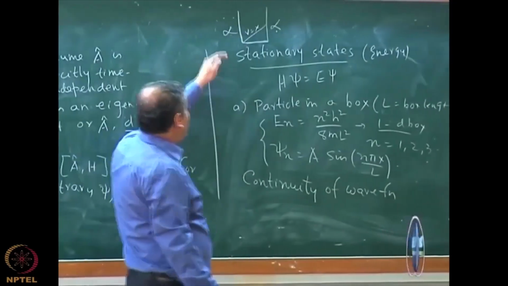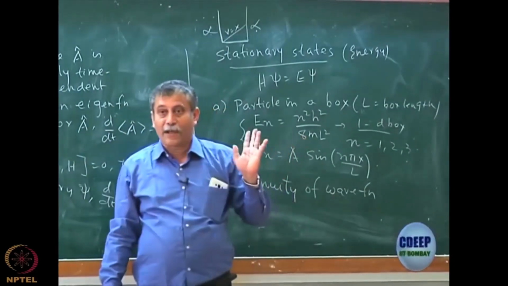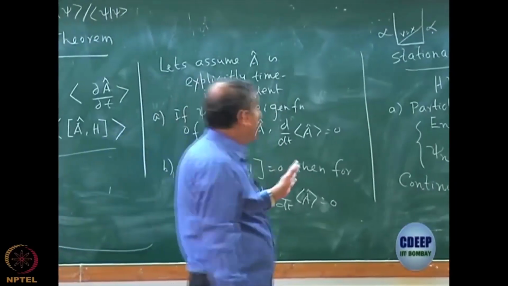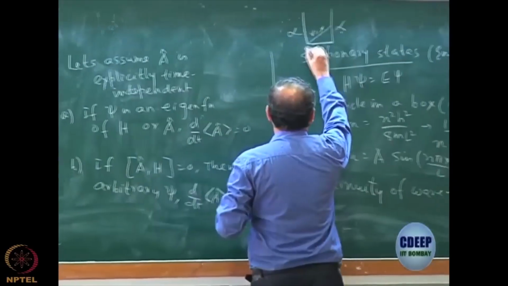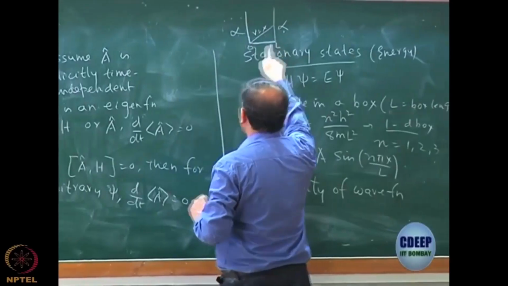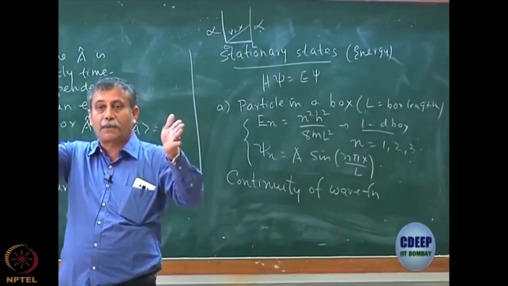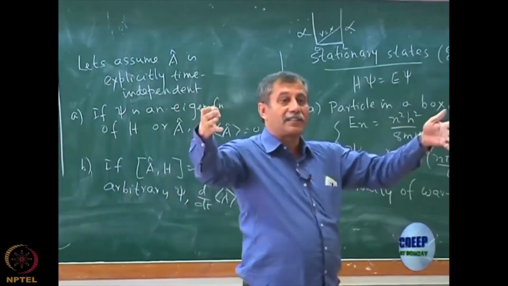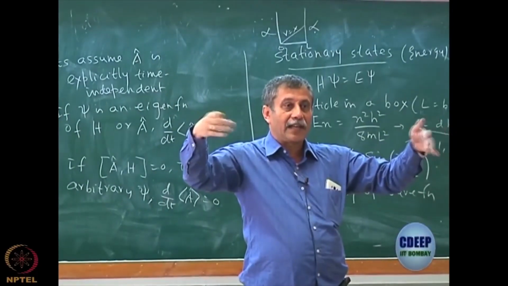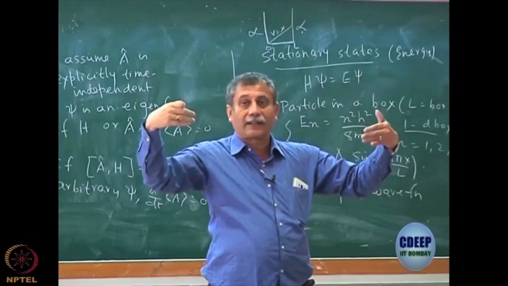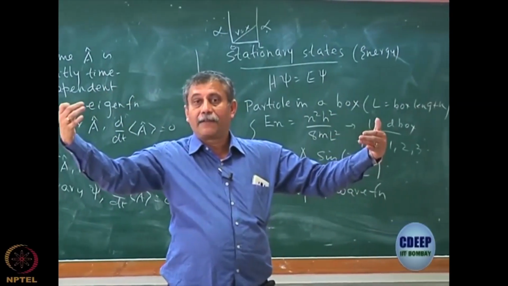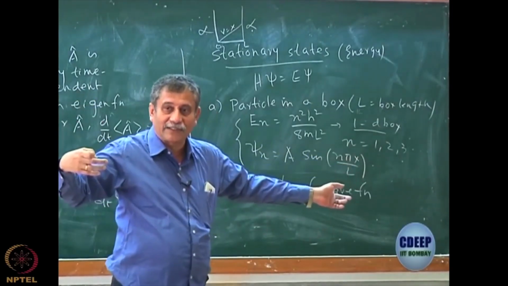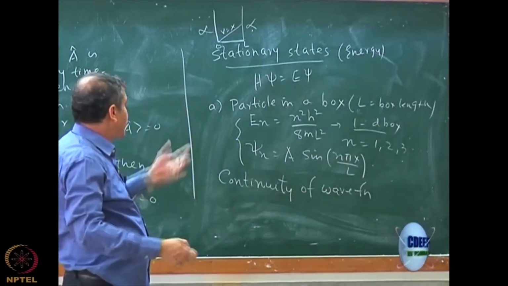It can be a quadratic function, x square for example. I had also discussed several nuances for this particle in a box, that my coordinate need not be 0 to L, coordinate may be minus L by 2 to plus L by 2, in which case eigenfunctions will be either symmetric or antisymmetric, which was a consequence of the fact that the Hamiltonian is invariant to the parity operator, parity symmetry, which is exactly what I will come to in the harmonic oscillator. In fact, now harmonic oscillator has the same problem.